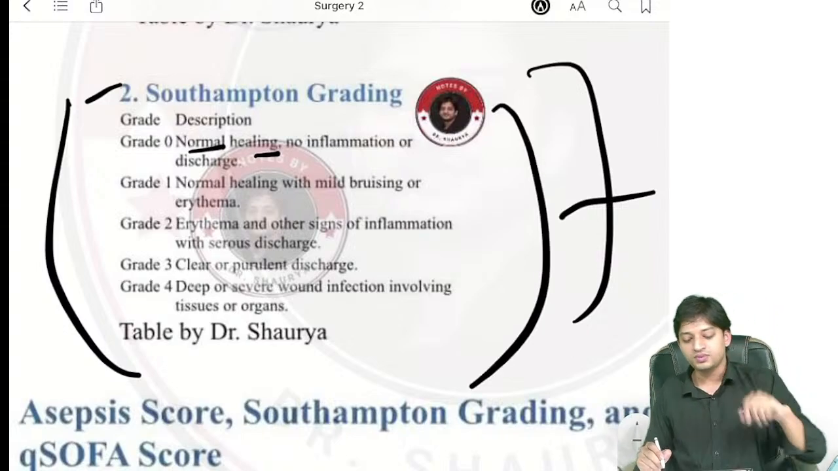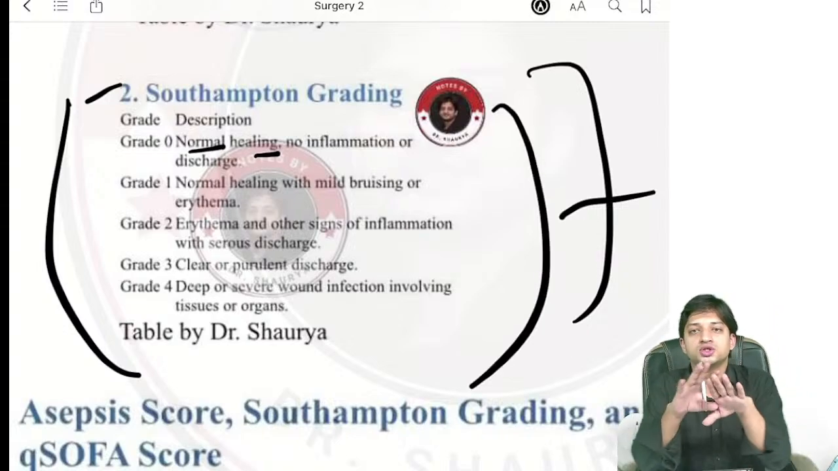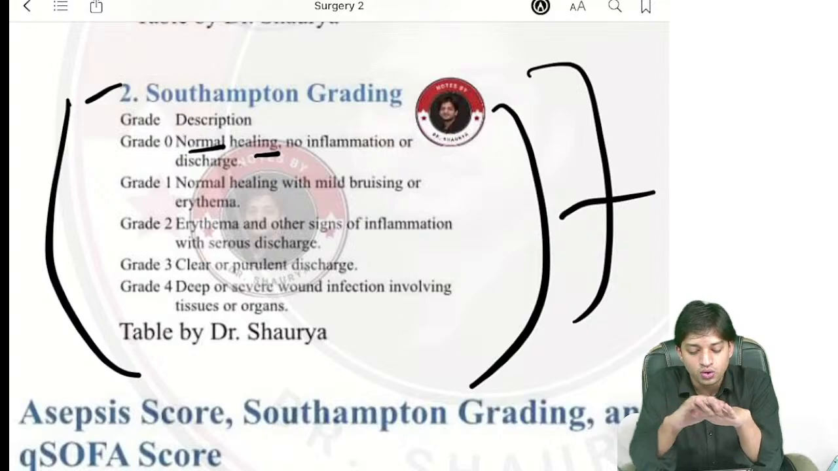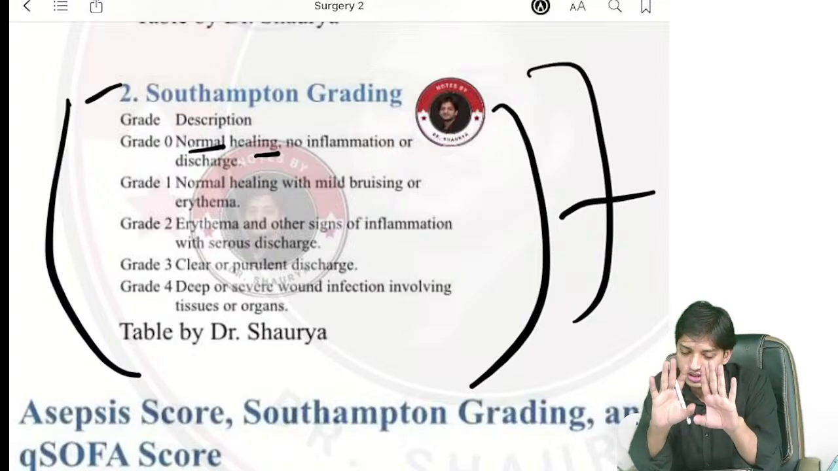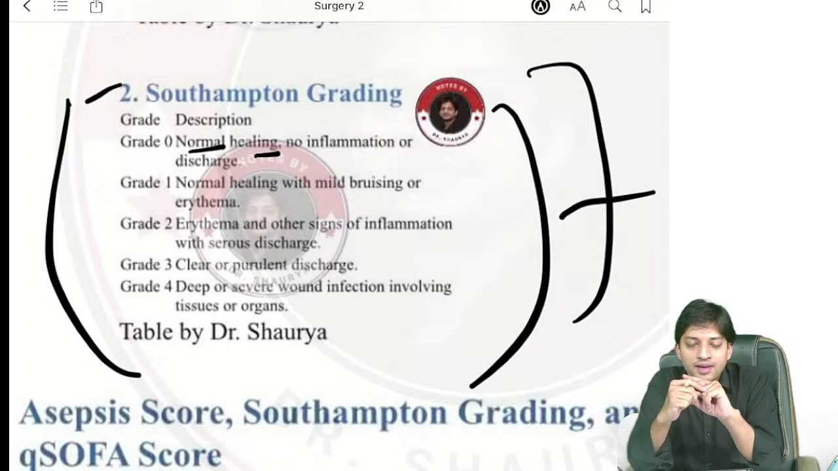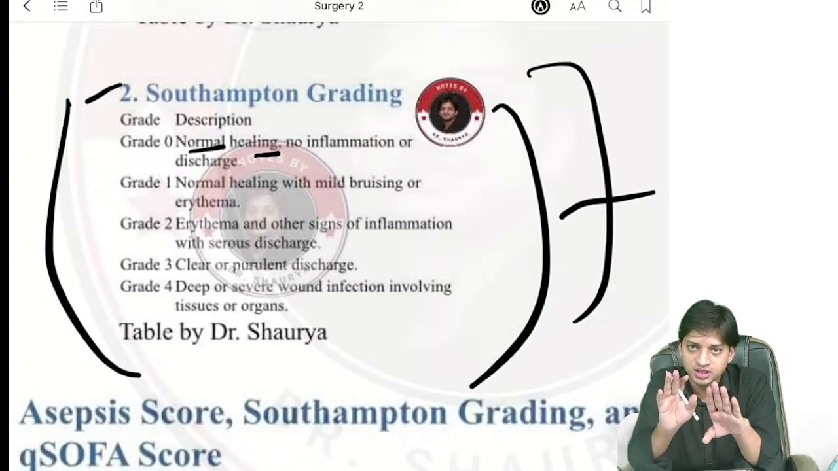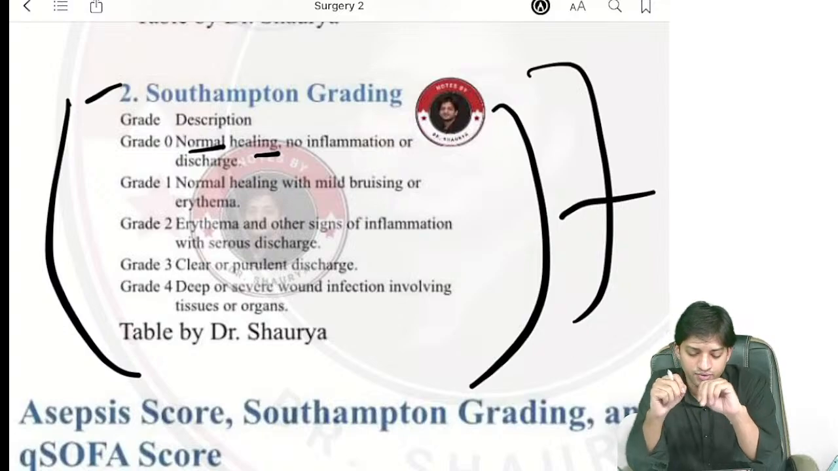Just focus on this. In grade 0, what will happen? The wound is there, normal healing, no inflammation, no discharge. Grade 0. In grade 1, what will be happening? Normal healing will be there and mild bruising and erythema. Nothing else. Mild bruising, erythema, grade 1.